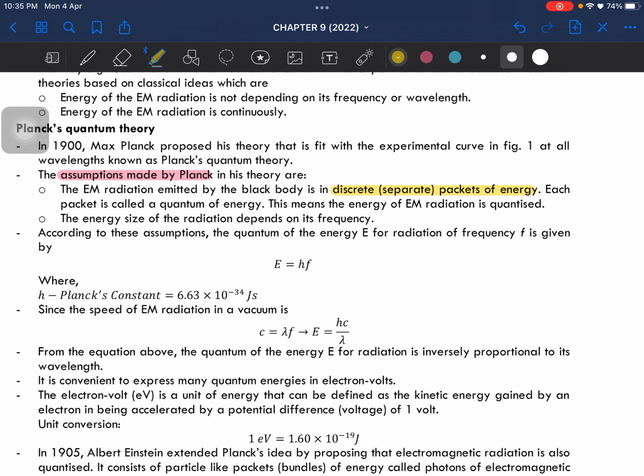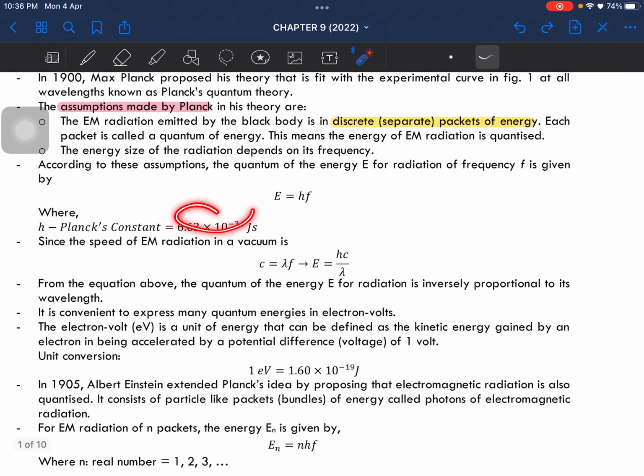So there are packets of energy, and each of these packets is known as a quantum of energy. What he is saying is that energy can actually be quantized. The second assumption made by him is that the energy size depends on its frequency. According to these assumptions, we can create an equation, which is the one shown here. H is the Planck's constant, which is shown here.